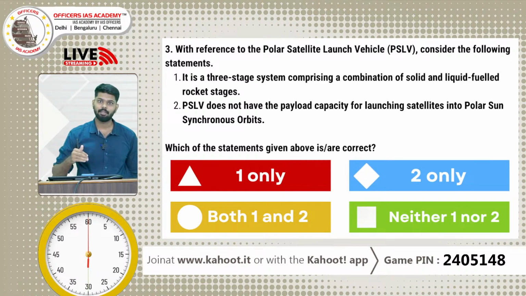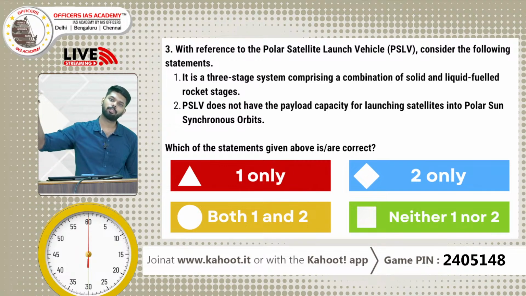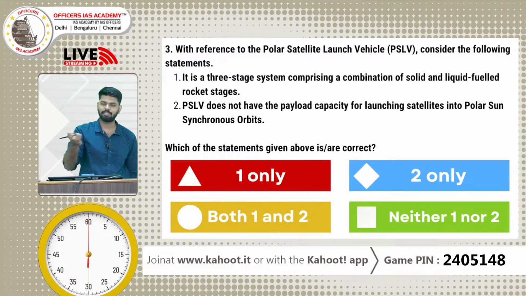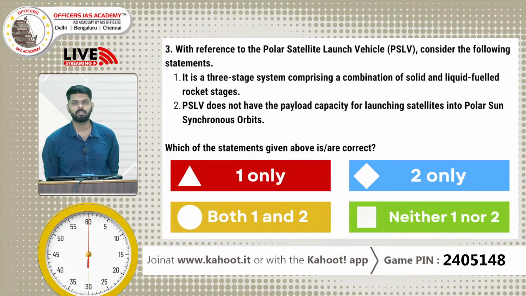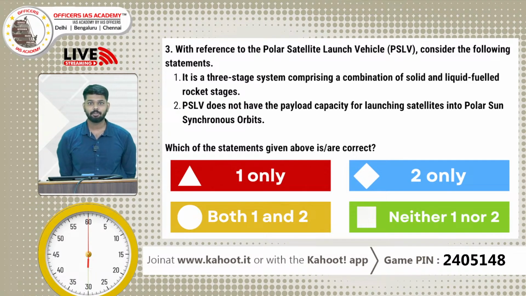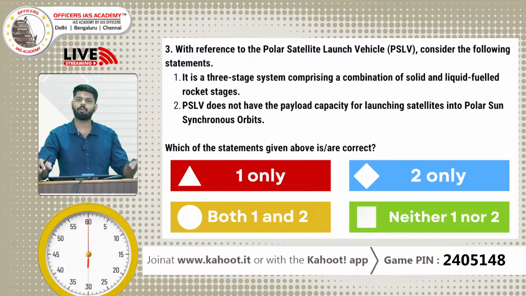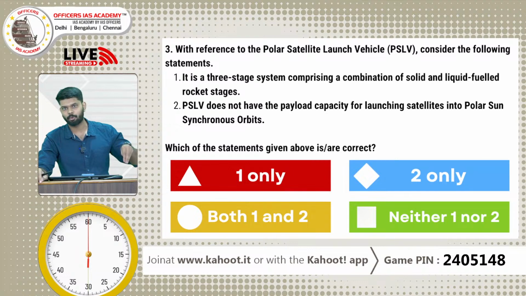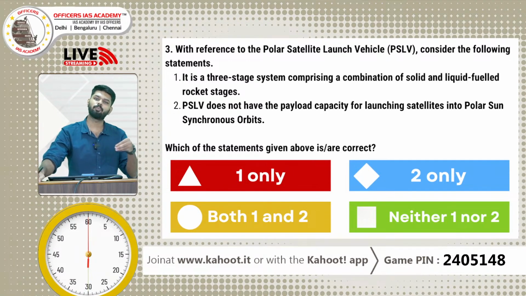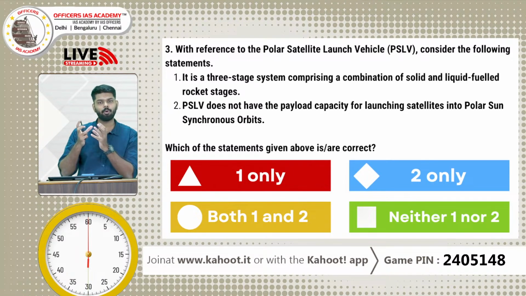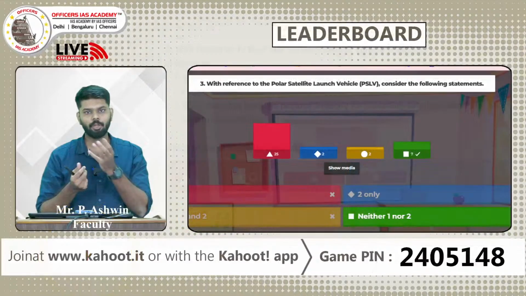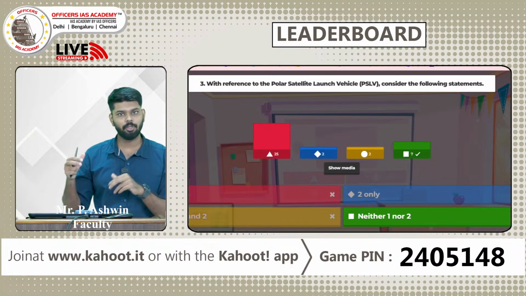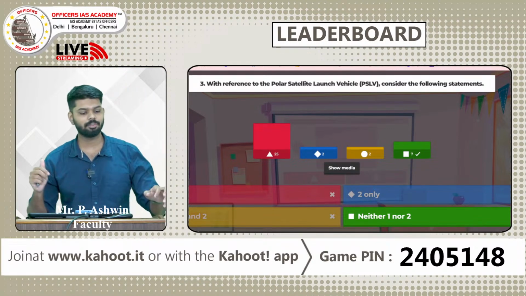PSLV can even launch sun synchronous orbit satellites. The best example is Aditya L1, which we launched in the year 2023. So kindly be clear about these 2 important rockets, and especially about PSLV, because most of the satellites launched by ISRO are launched using this PSLV, because it is more cost effective. We launched the Chandrayaan-1 mission, and even the Mangalyaan mission which we sent to Mars, using this PSLV. So kindly be aware of these 2 types of rocket.